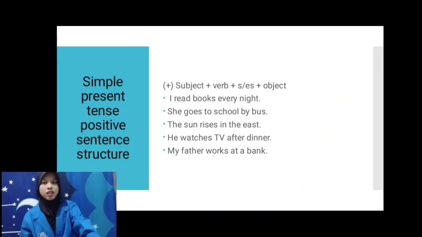Simple present tense positive sentence structure. Subject plus verb plus s or es plus object. Example: I read books every night. She goes to school by bus. The sun rises in the east. He watches television after dinner. My father works at a bank.